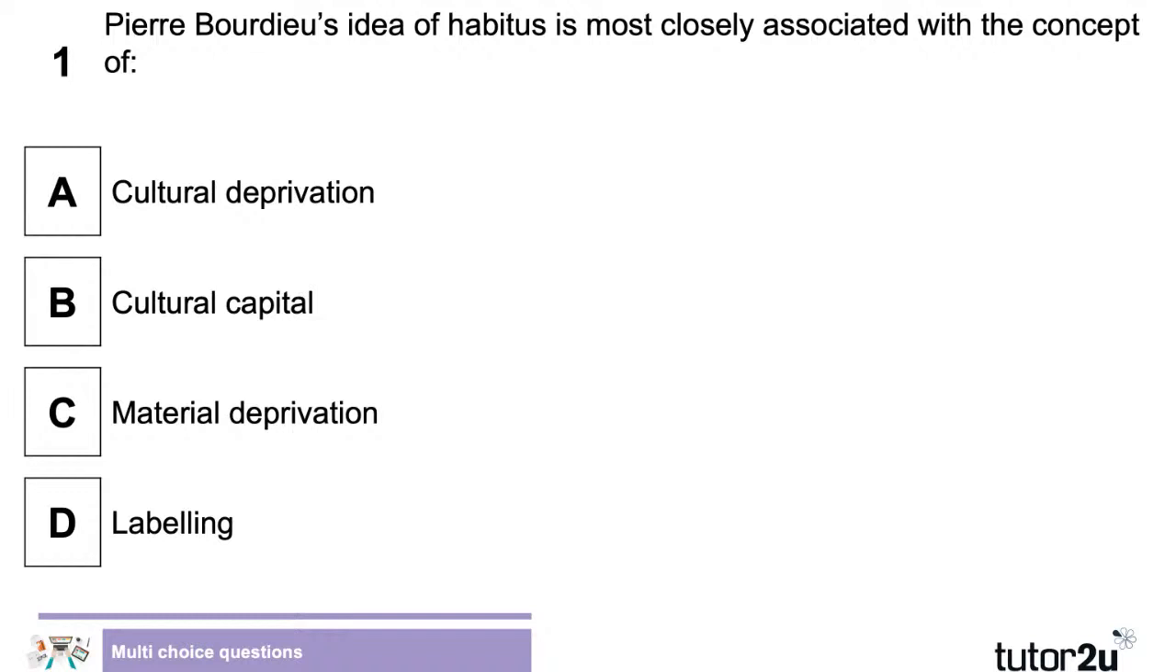Seen a couple of answers starting to come through. I'll give you a minute or two just to stick some answers in. Oh, suddenly a load of them. Okay, lots of you getting the right answer, which is B, cultural capital. Well done.